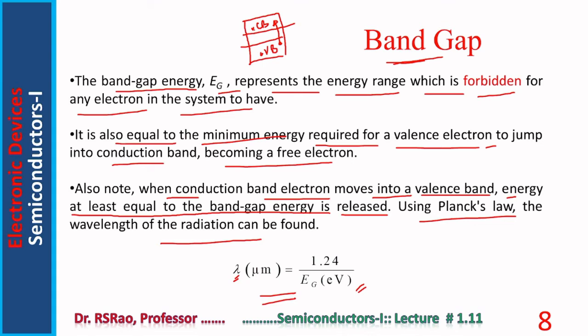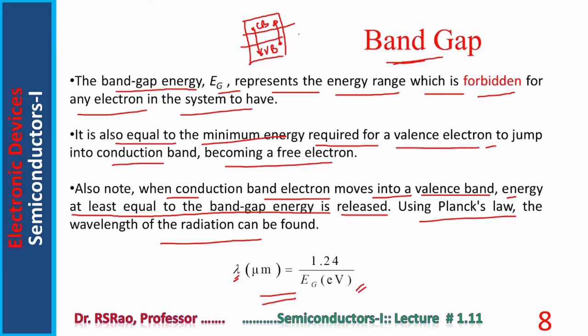Now, if a conduction band electron falls into the valency band, the energy difference, the energy of the electron in the conduction band minus its energy in the valency band, comes out in the form of radiation.